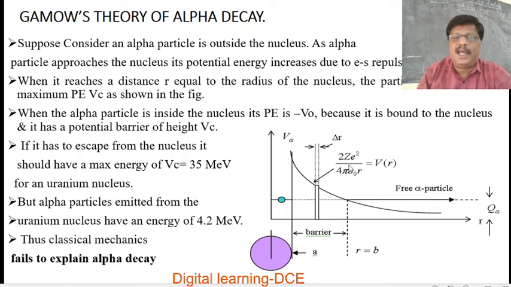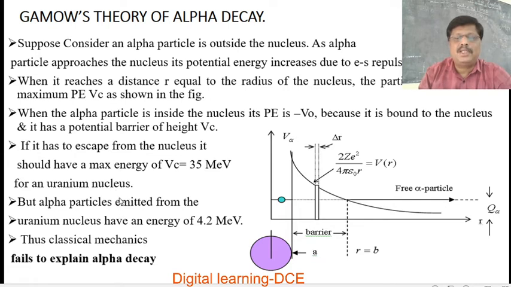If we calculate the potential barrier height by substituting the atomic number of uranium, 92, the charge on the proton, 1 over 4πε₀, and a distance r of about 1.2 to 1.3 Fermi, we get Vc equal to 35 MeV for the uranium nucleus.